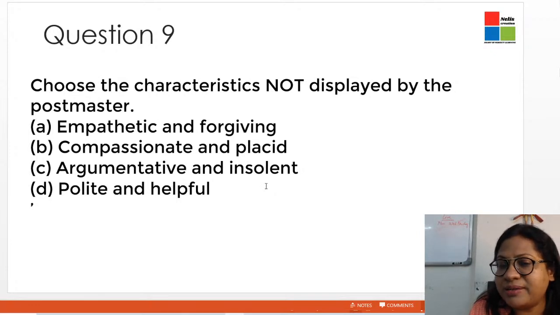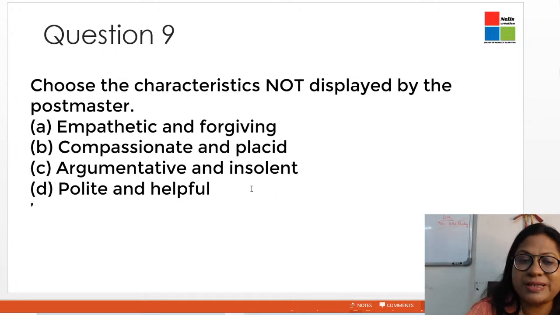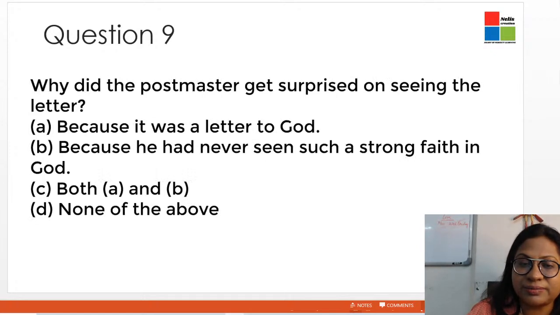So we can see that he was empathetic, he was compassionate, but he was never argumentative and rude, right? So therefore we are going to go with the third option because he never displayed these characteristics. He was never argumentative, neither was he rude. Option C is the correct answer.